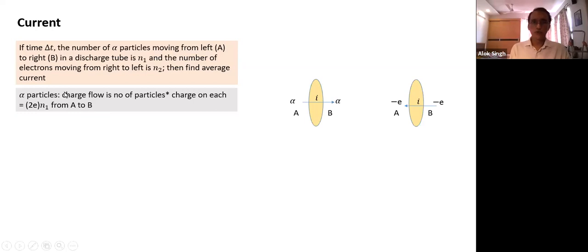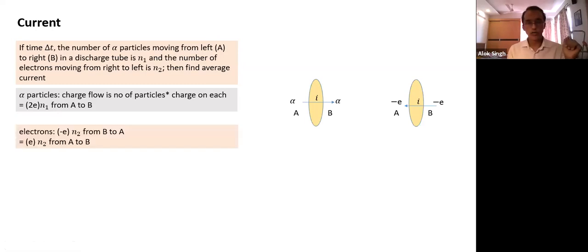So for the alpha particle, what is the charge flow? Charge flow is the number of particles multiplied by the charge on each. How many particles move? N1. Each alpha particle carries a charge of +2e, so the charge transferred from A to B, from left to right, is delta Q equal to 2e times N1. In a similar way, can we write the charge transfer due to electrons? Again, the same thing: number of charged particles times the charge on each.